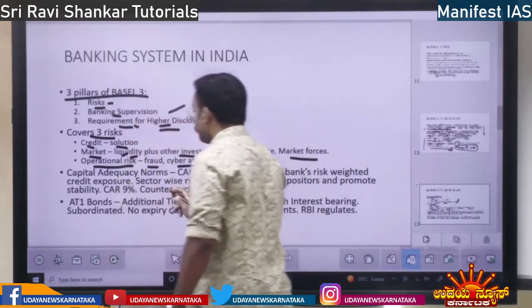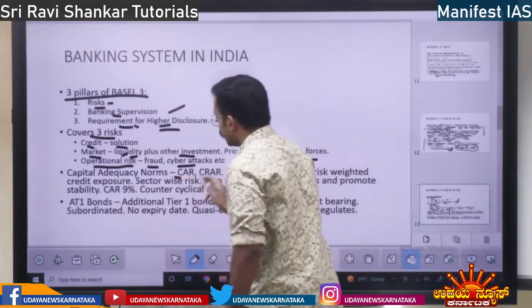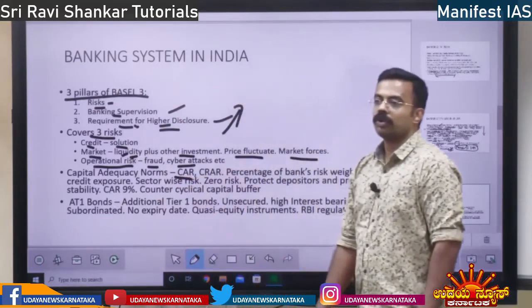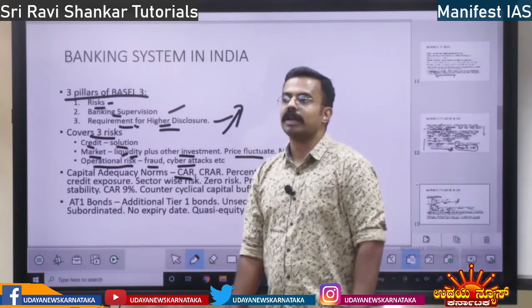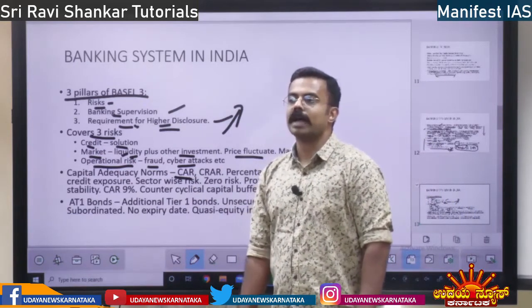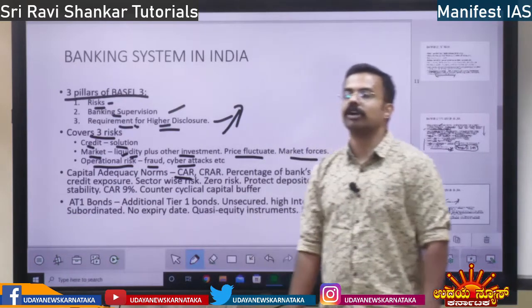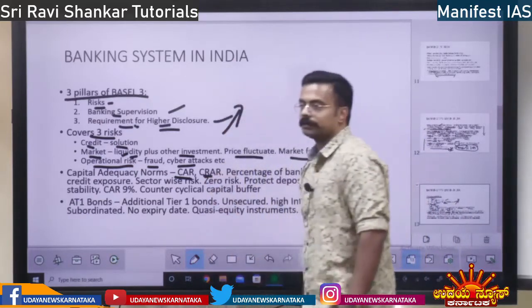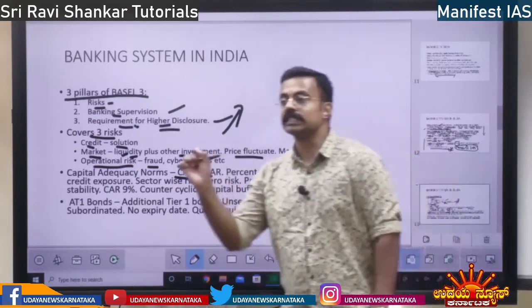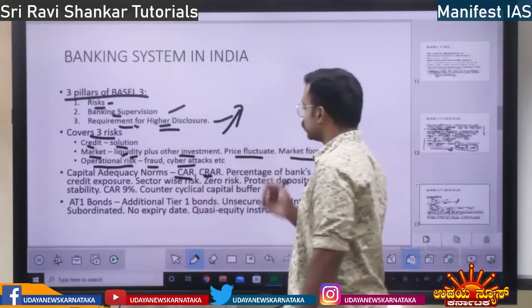Right? Next, capital adequacy norms. I told you CAN. First is capital adequacy ratio. What is the adequacy ratio according to Basel 3? 11.5%. If the bank has 100 rupees, 11.5 rupees should be set aside in order to cover various risks. CAR is also called CRAR. Capital to risk assessed ratio, that is CRAR.